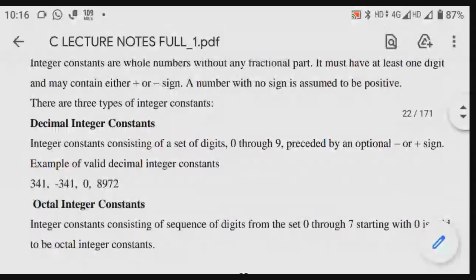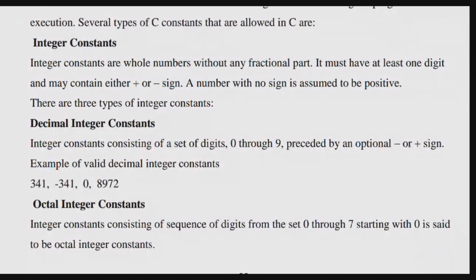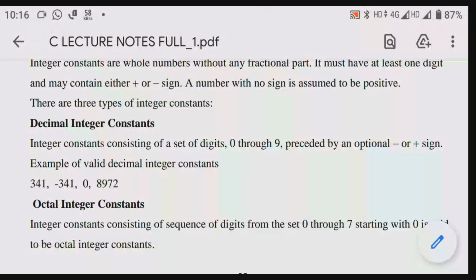Now we need to know what decimal integer constants are. Integer constants consisting of a set of digits.